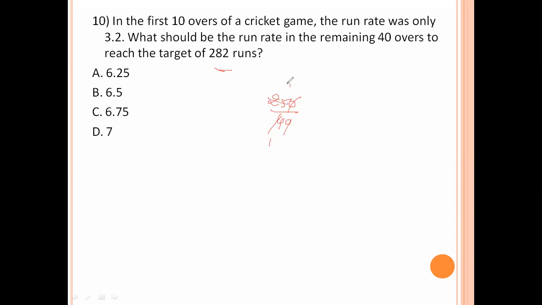Dividing 250 by 40, we get 6.25. So 6.25 is the required run rate to reach that score.